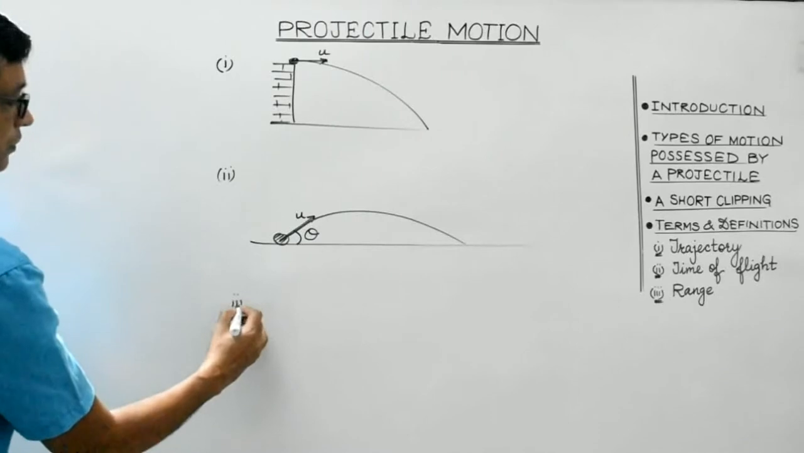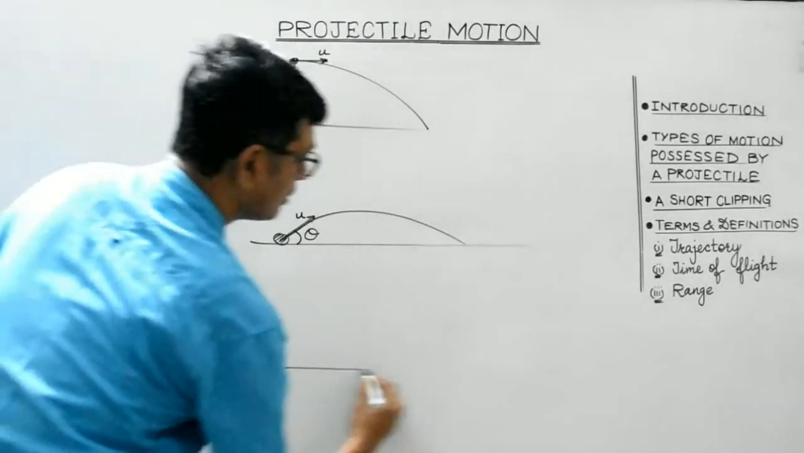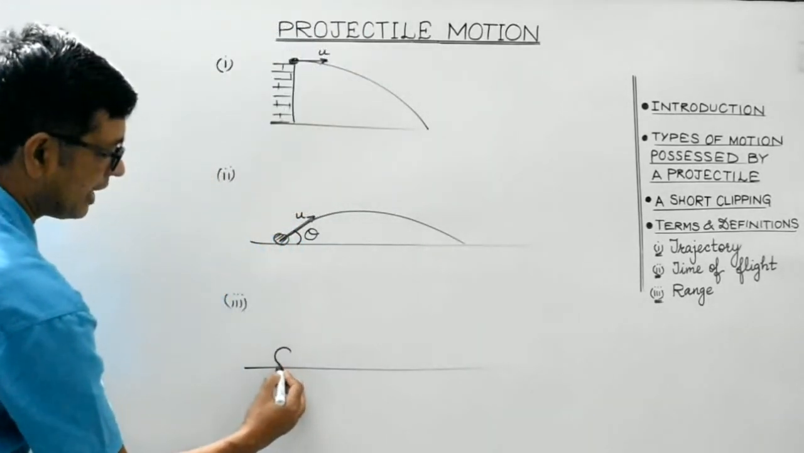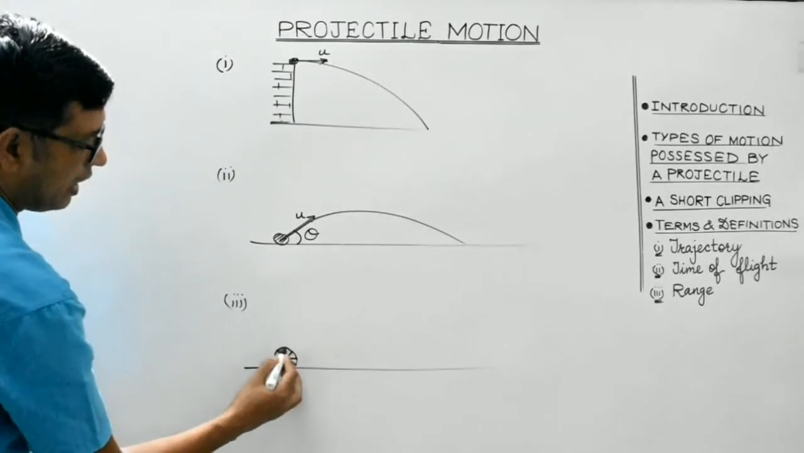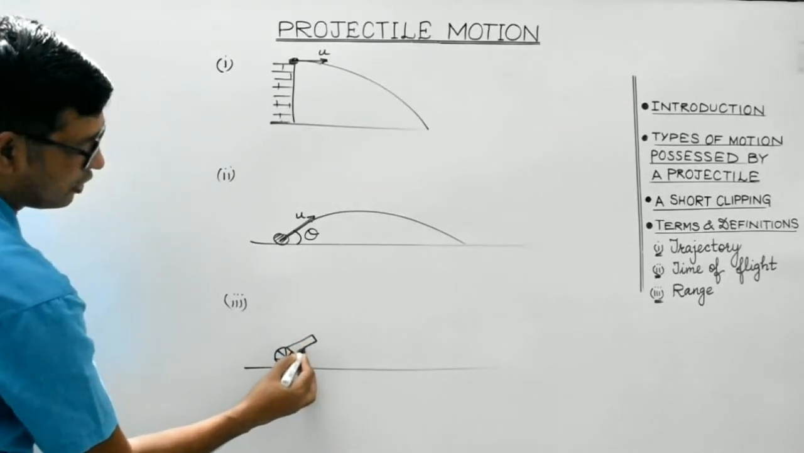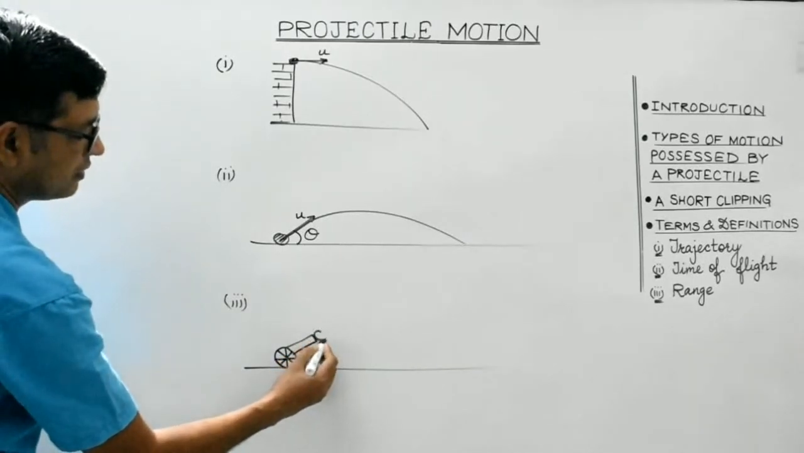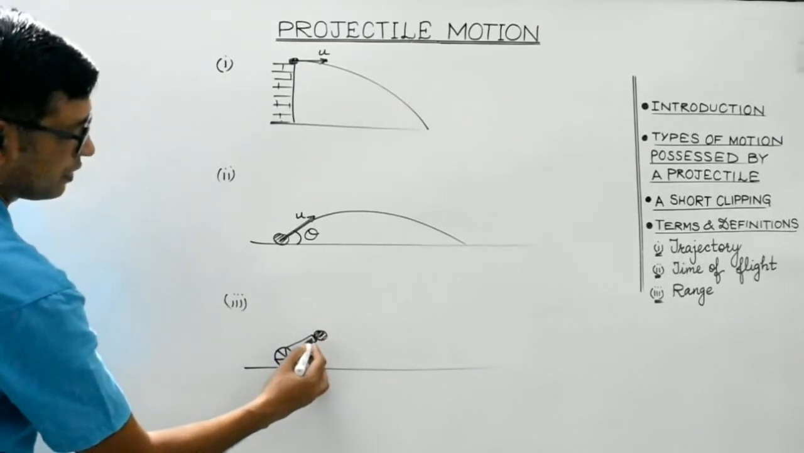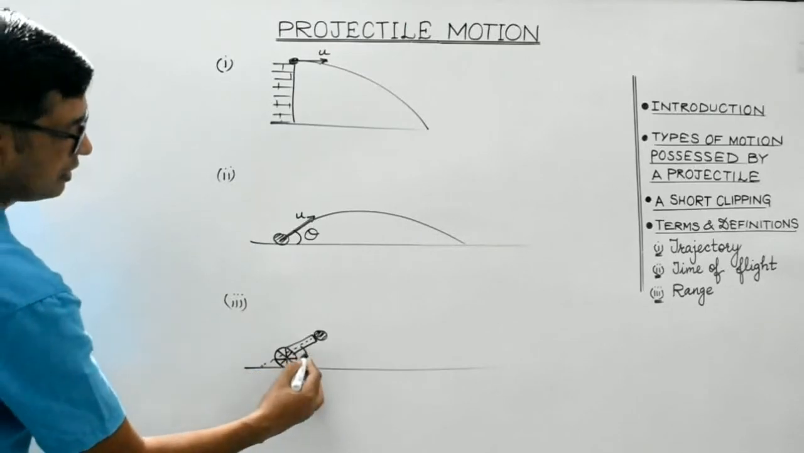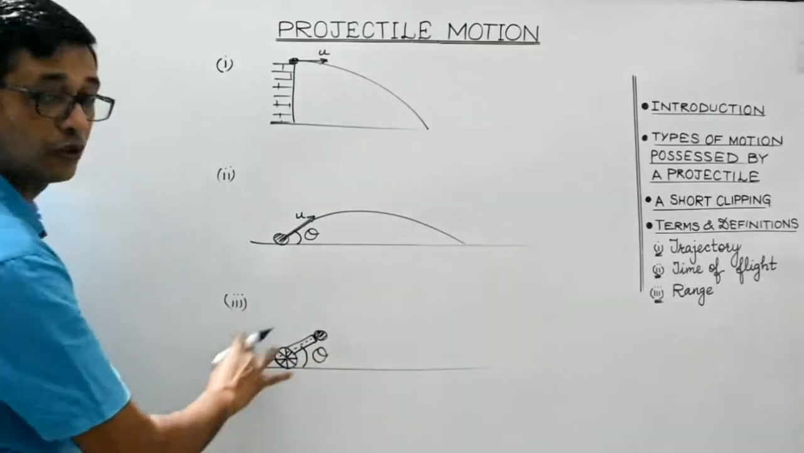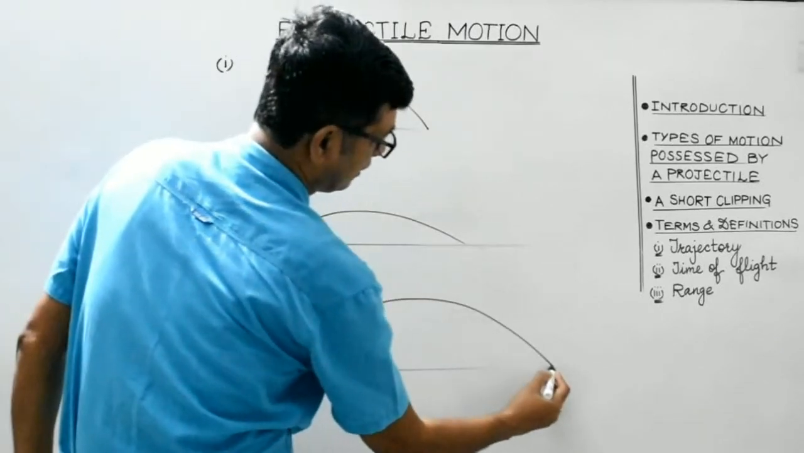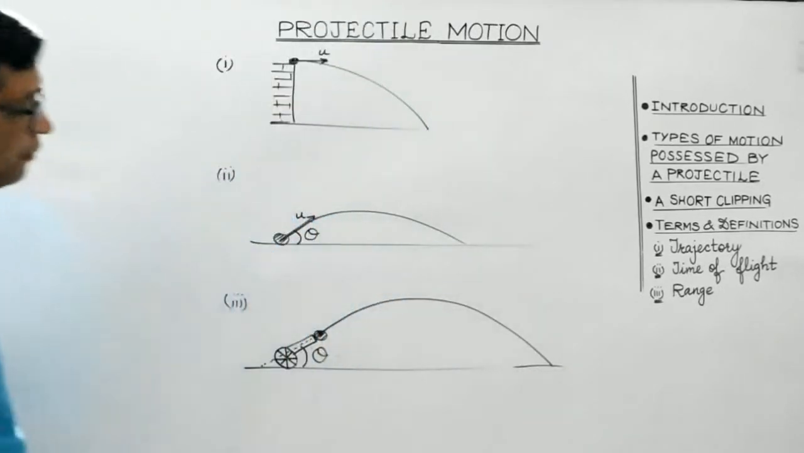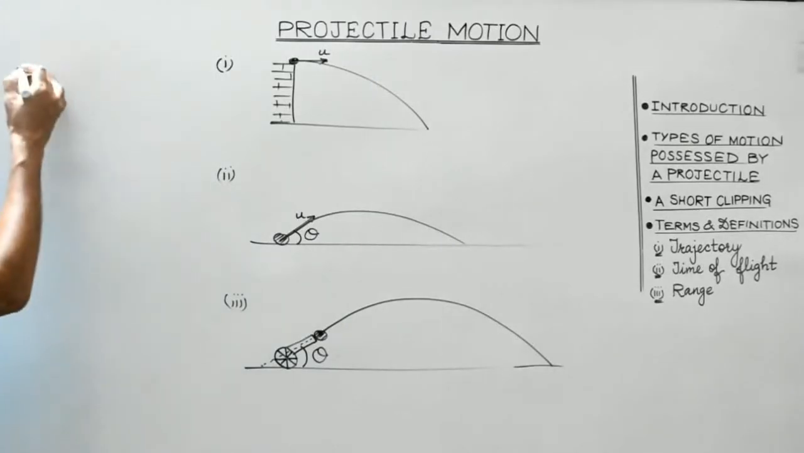Third, suppose this is a cannon. Let us consider this to be a cannon, and a shell is fired from this cannon. This is a shell. It is fired at an angle theta from this cannon. So obviously it will tend to follow a path like this, isn't it? Another example, students, fourth one.